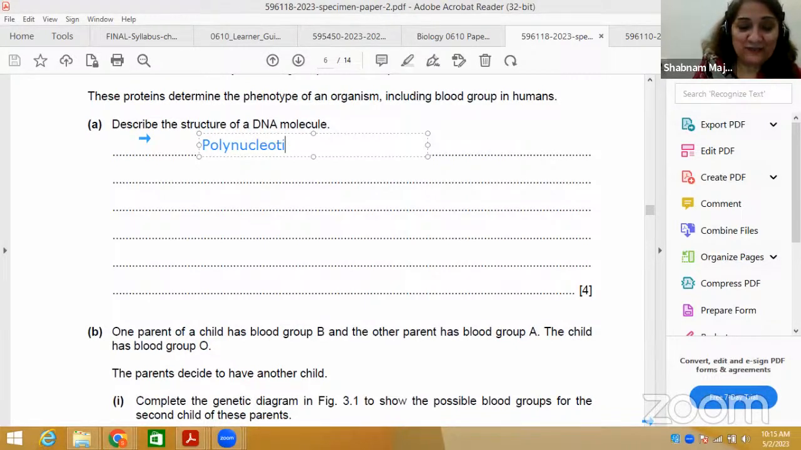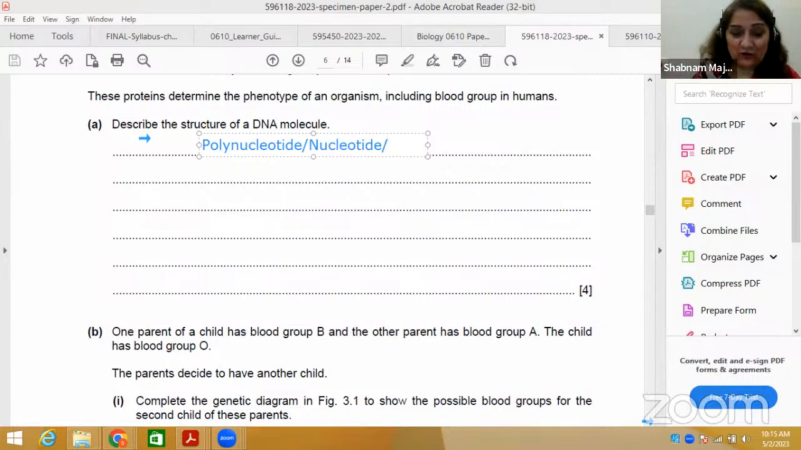Nucleotide. Polynucleotide means long chain, just like polypeptide in protein, polysaccharide in carbohydrates, right? So polynucleotide is a long chain of nucleic acid. This is called a polymer. What is the single unit, the monomer? It's the nucleotide.